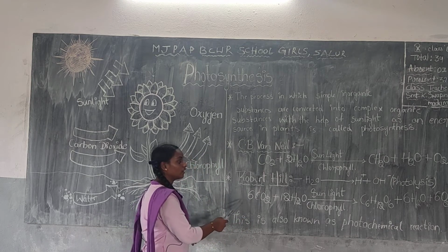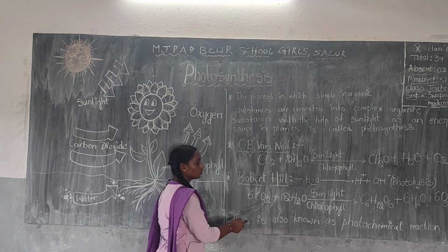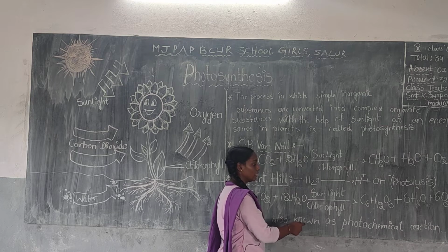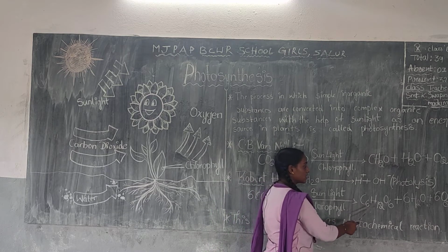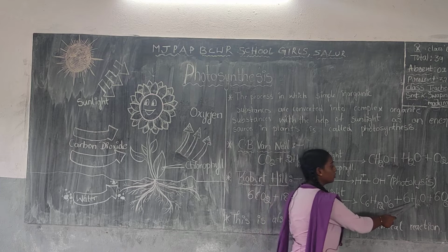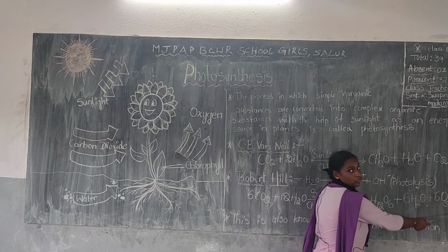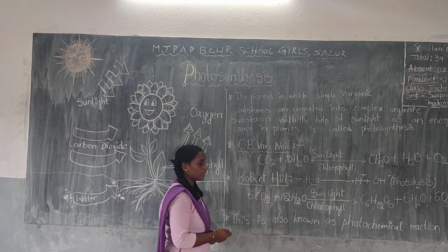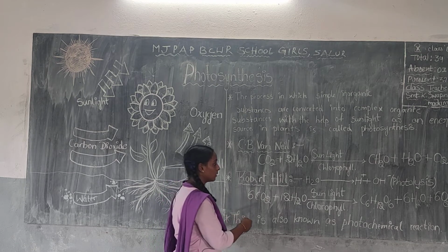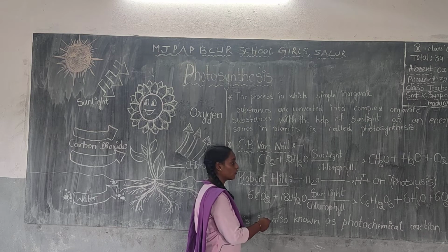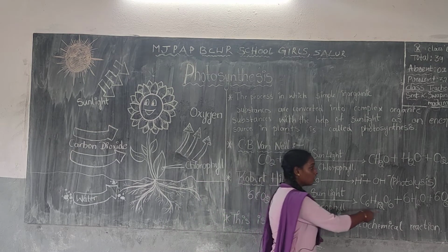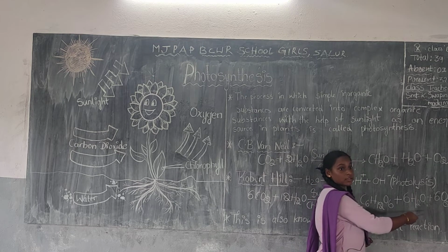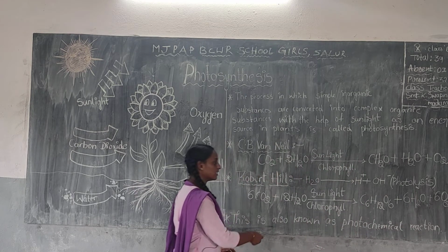The later modified reaction is 6CO2 plus 12H2O in the presence of sunlight by using chlorophyll gives rise to C6H12O6 plus 6H2O plus 6O2. Means by using carbon dioxide and inorganic substances like water in the presence of sunlight and using chlorophyll, thus glucose and water molecule is produced by releasing oxygen into the atmosphere, and this reaction is also